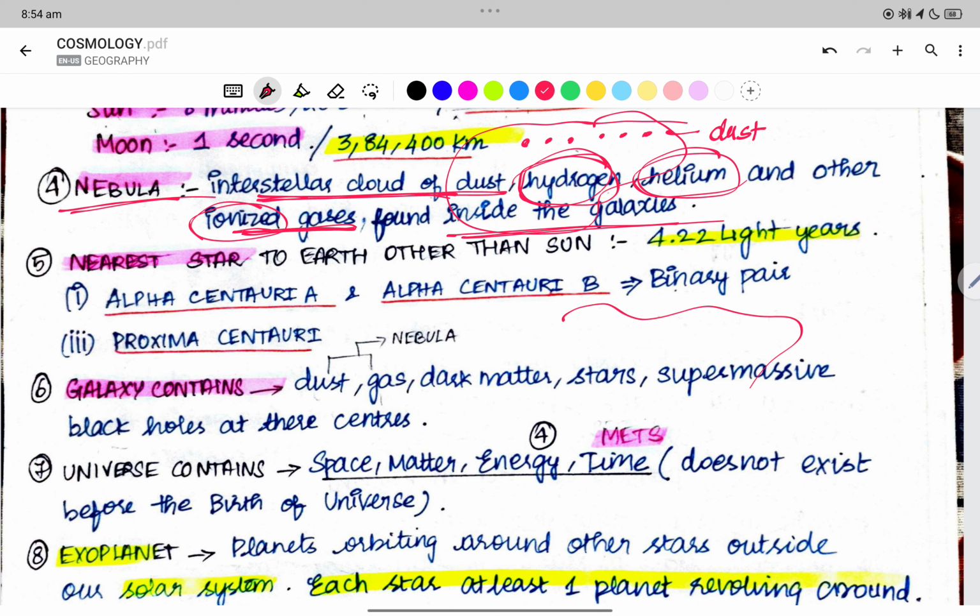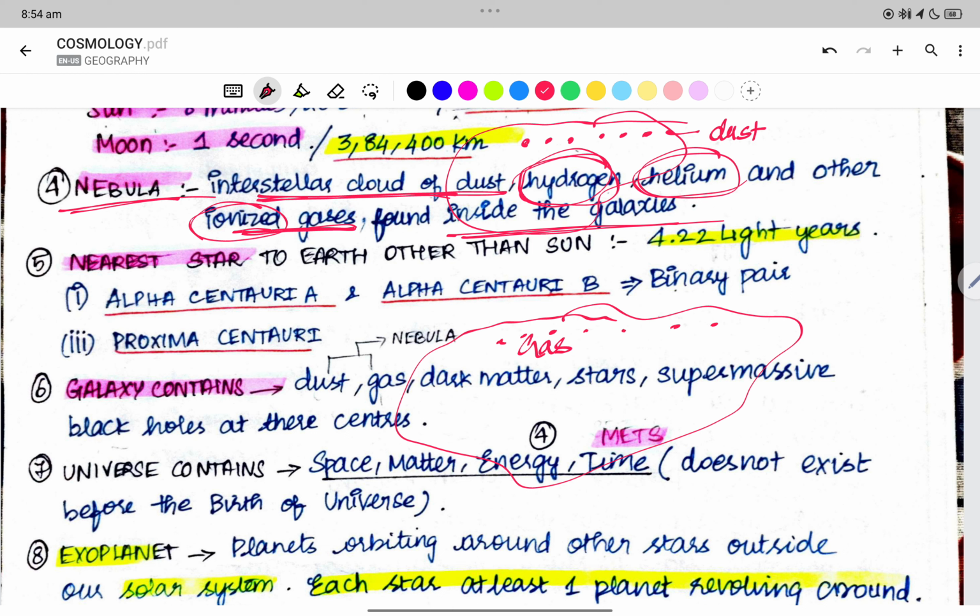A nebula is nothing but a cloud of gas. It consists of dust, and after the dust, hydrogen, helium and ionized gases. It needs to condense to form stars and galaxies, right? This is what we call a nebula.